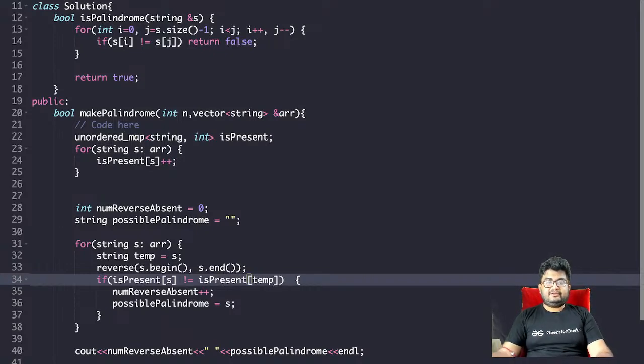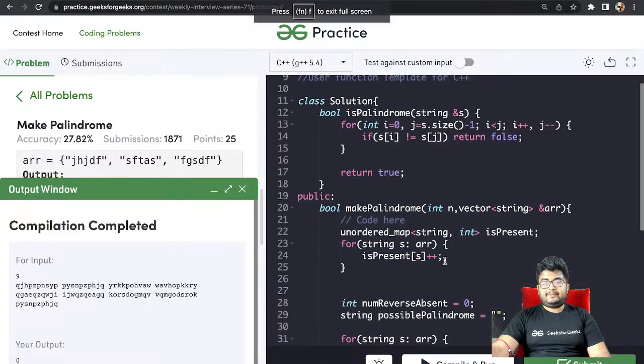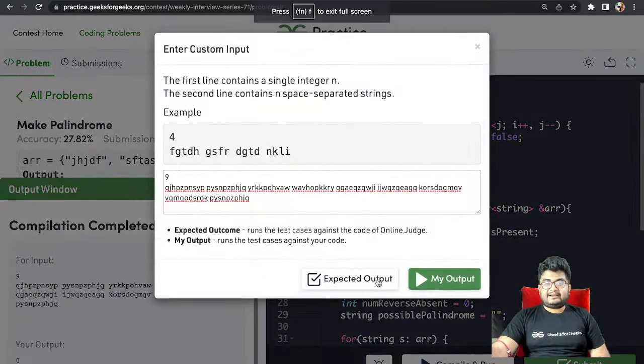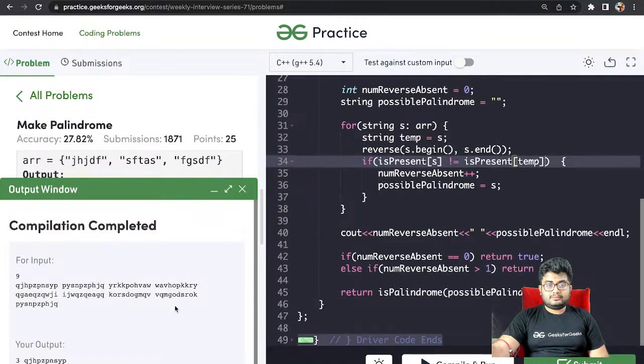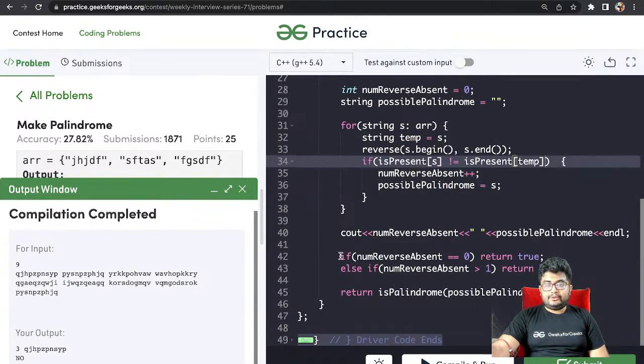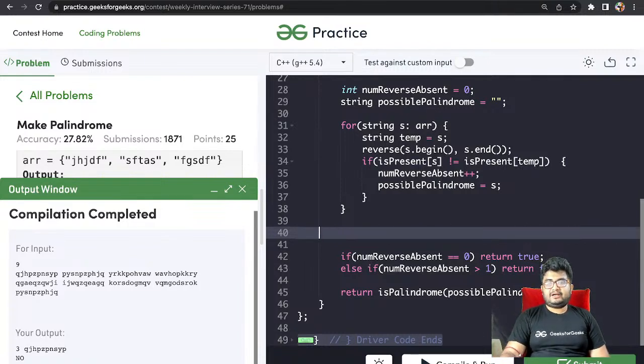In that case we will do this. There might be a duplicate for which this might cause a problem if you just store whether it is present or not. So now this should give a no. Yep, this is giving a no. So we will just submit this part.